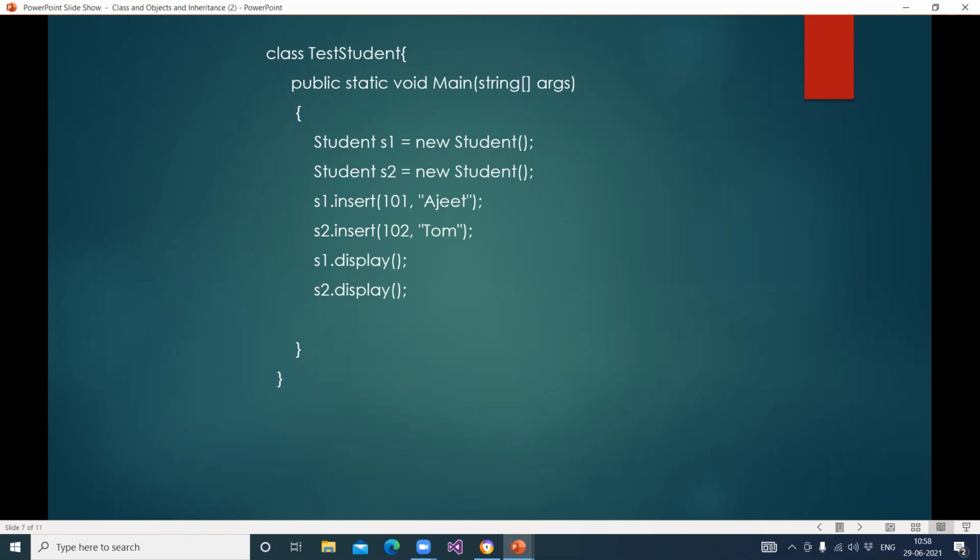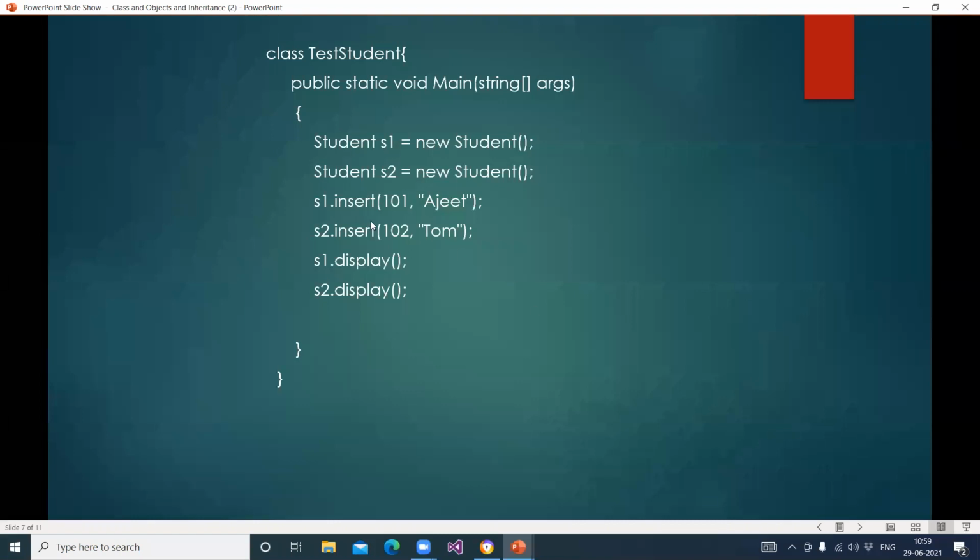What will be the output of this program, students? Tell me, is it understandable? A student answers: first the ID given and the name will be there, then the second student's name. Yes. What will be the output? 101 Ajit and 102 Tom.